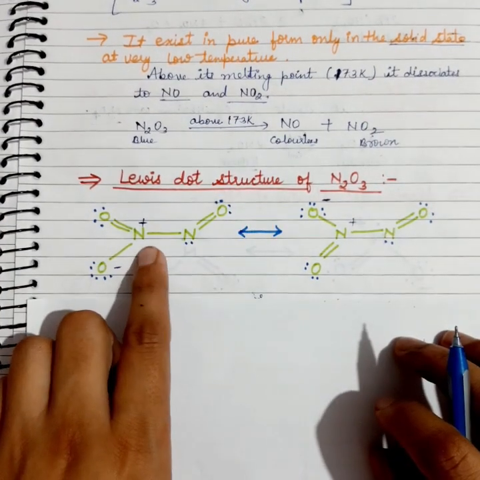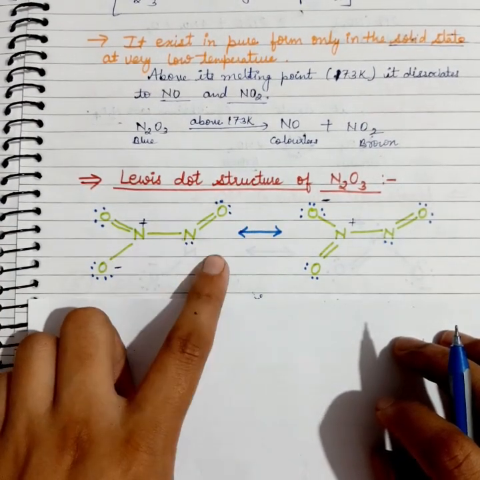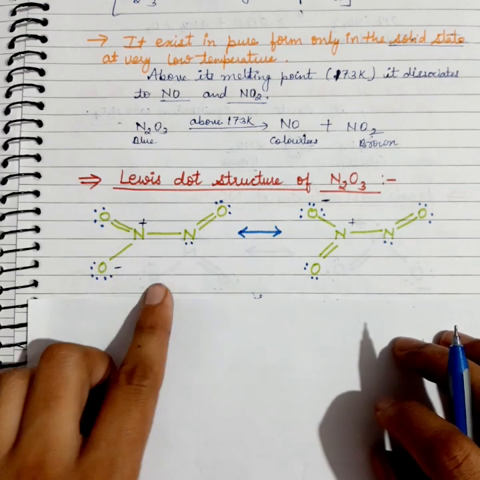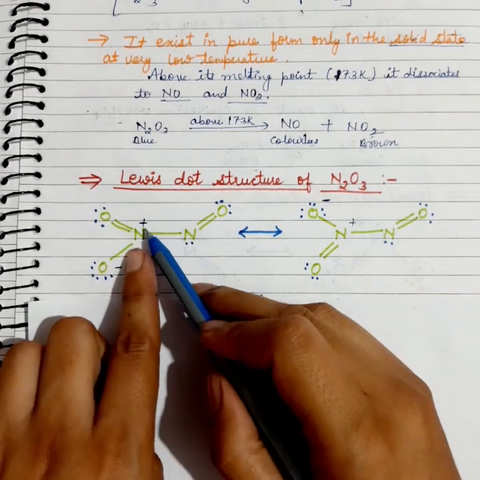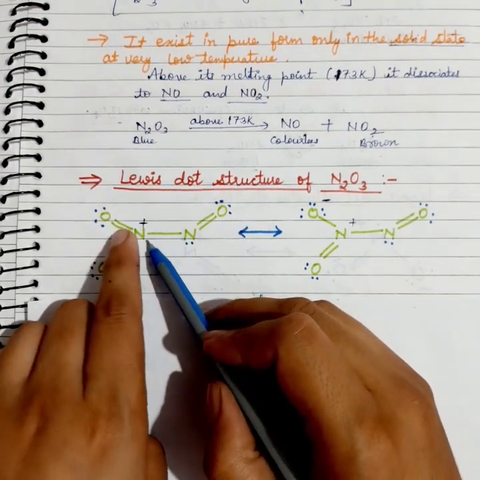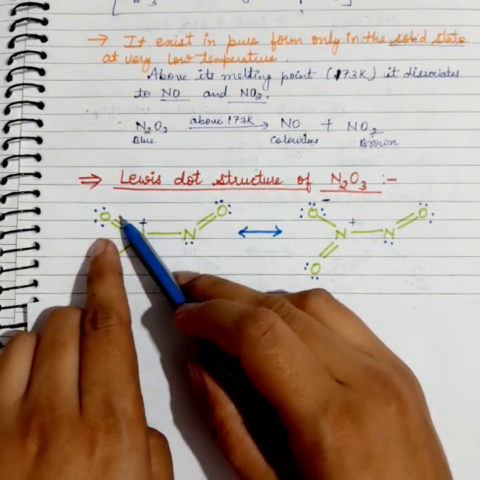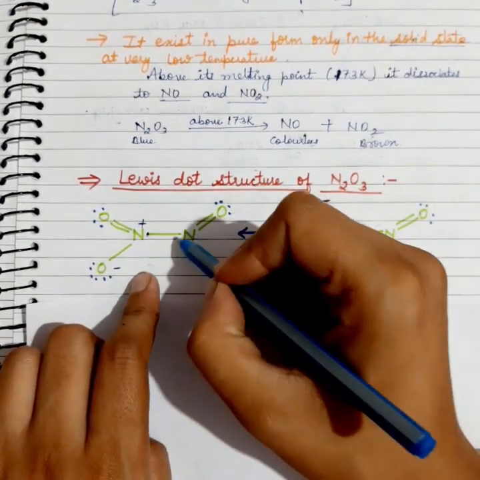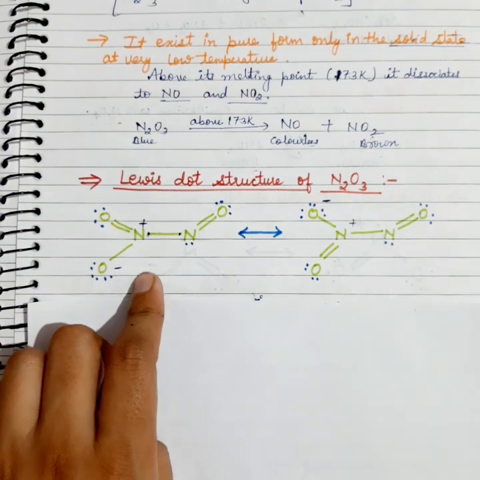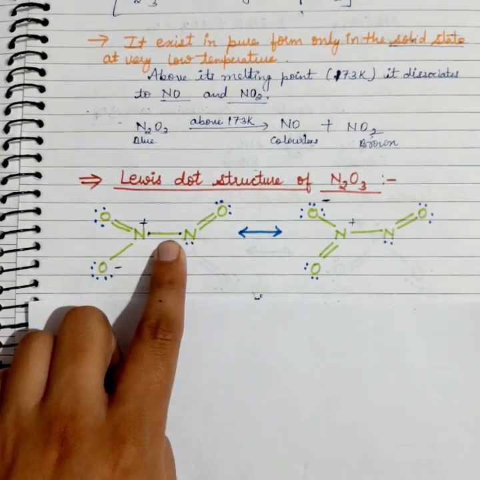As there are two nitrogen atoms and 3 oxygen atoms, they can combine in this manner. Here one nitrogen shares its 2 electrons with oxygen and forms a double bond, and it shares 1 electron with the other nitrogen, forming a single bond between them.